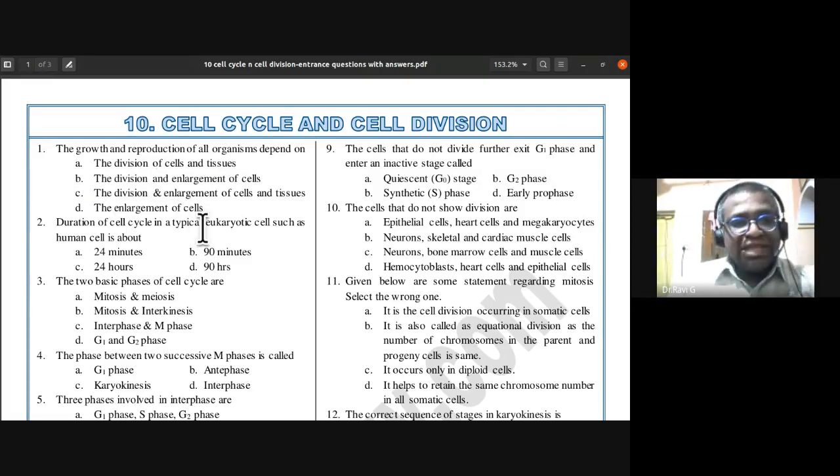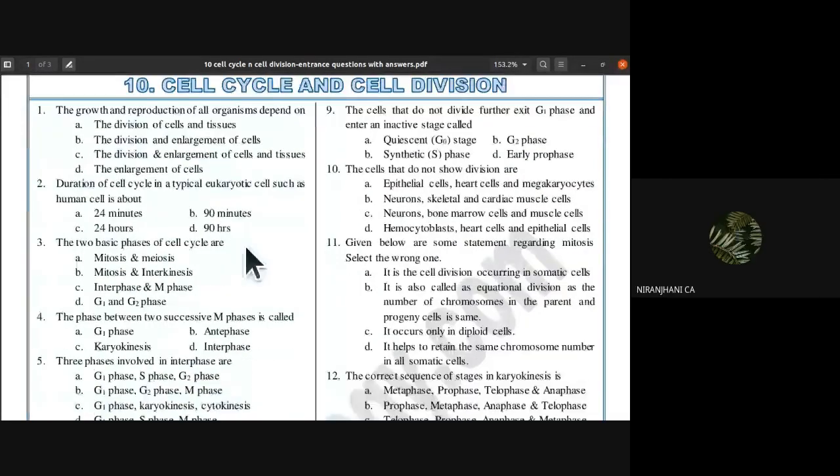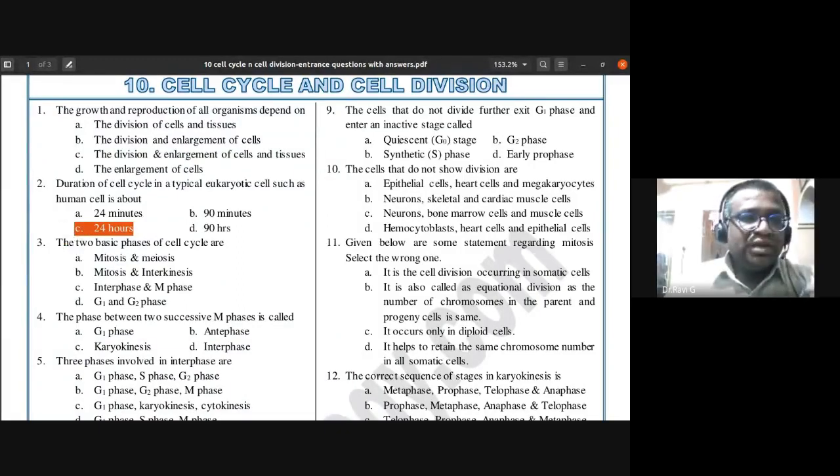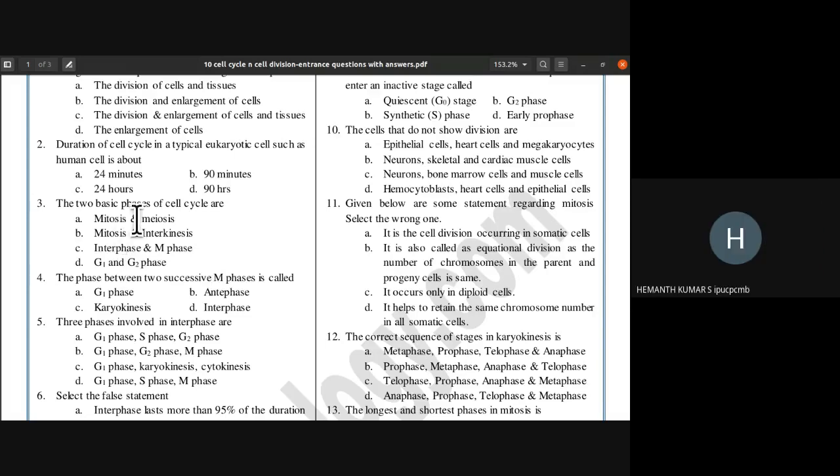So, the duration of cell cycle in a typical eukaryotic cell, such as a human cell, is about how much? The duration of the cell division in eukaryotic cells, such as 24 hours. So it is 24 hours. In case of yeast, what is the duration? 90 minutes, 20 minutes. So the duration of cell cycle in a typical eukaryotic cell such as human cell is about 24 hours. That is the answer.